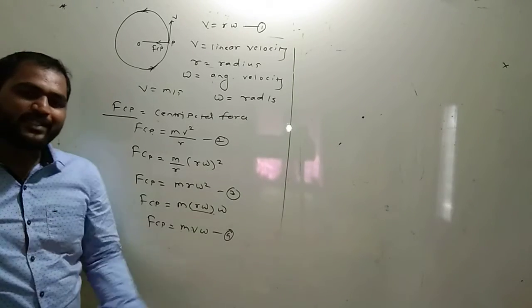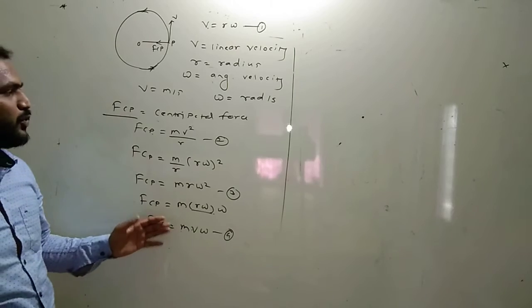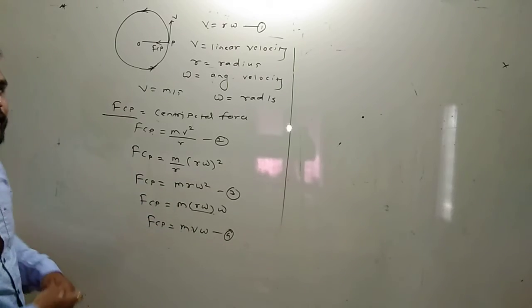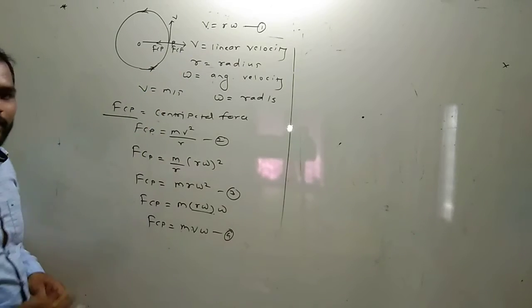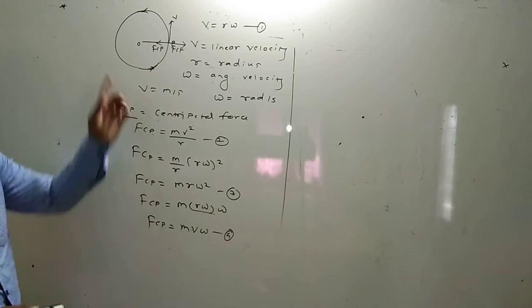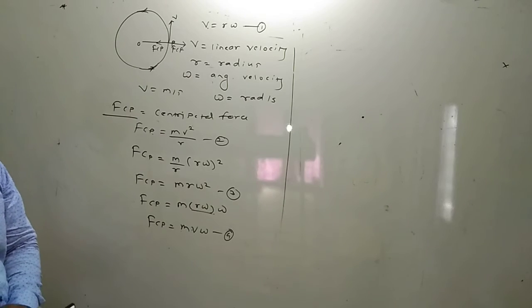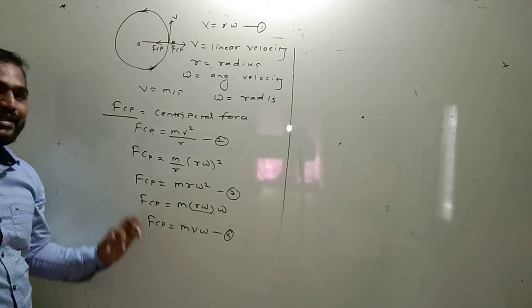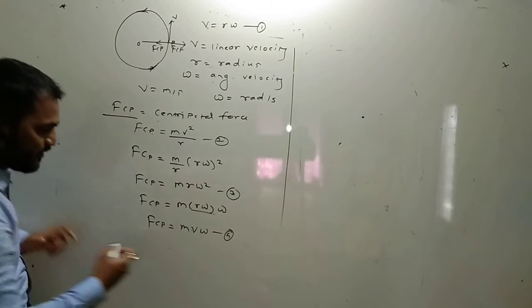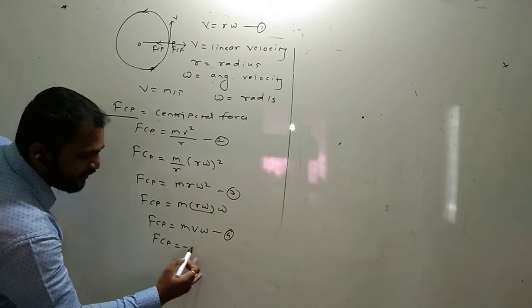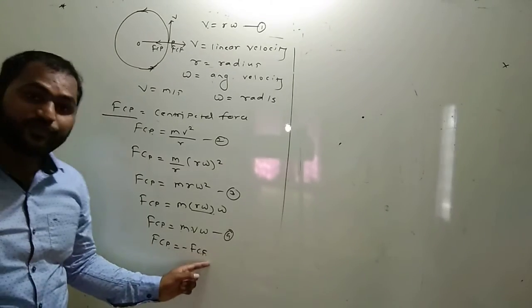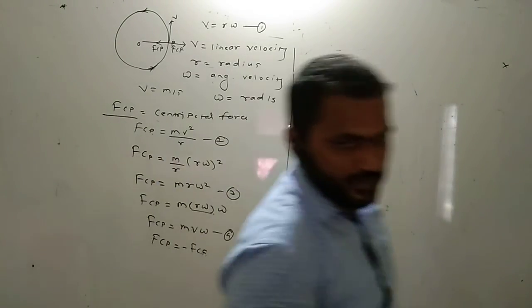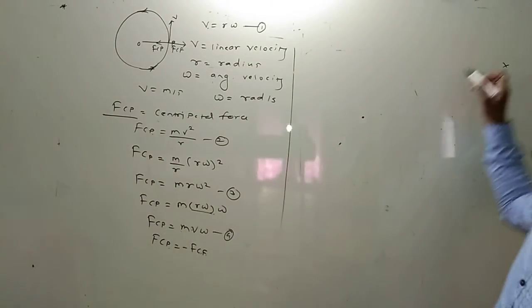Okay. What does it mean by centrifugal force? Centrifugal force means the force which is directed away from the center. The force which is directed away from the center of a circle is called centrifugal force. Centrifugal force has a negative sign, meaning F_CP is equal to minus F_CF, where CF means centrifugal force.